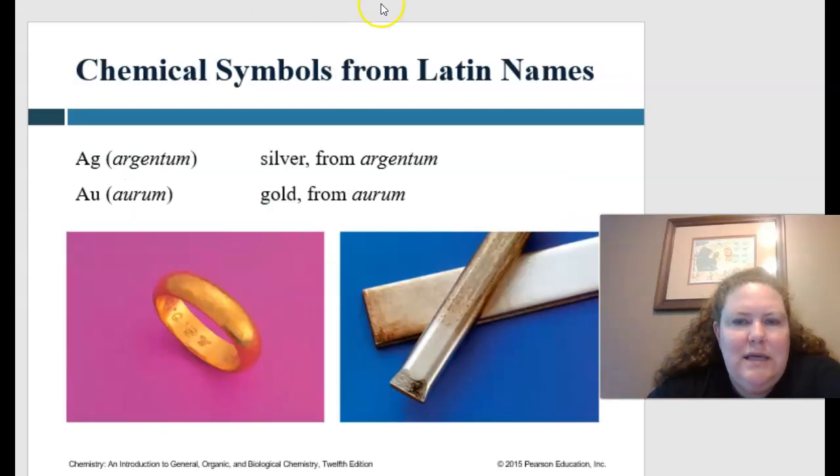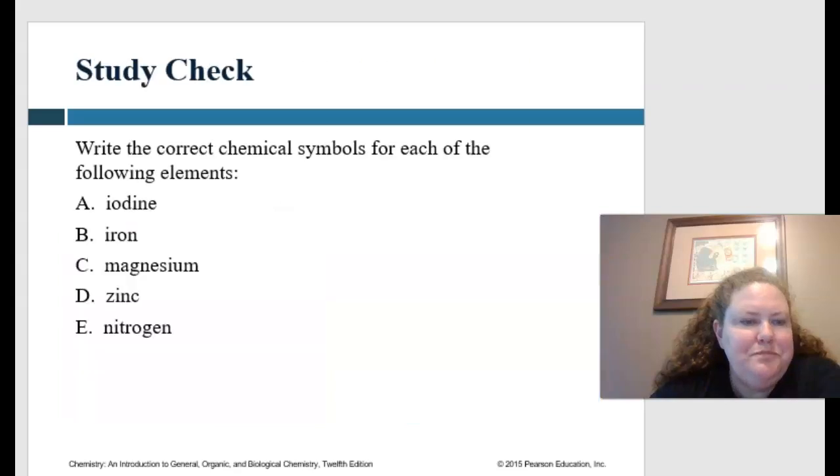The chemical symbols, again, can come from the Latin names. These are the ones that are a little tricky. Silver is Ag, and that's from argentum, the Latin name for silver. For gold, the Latin word is aurum, and this is why it's Au.